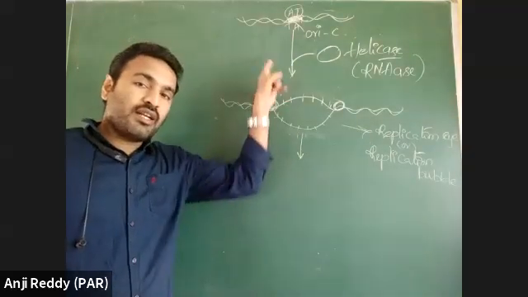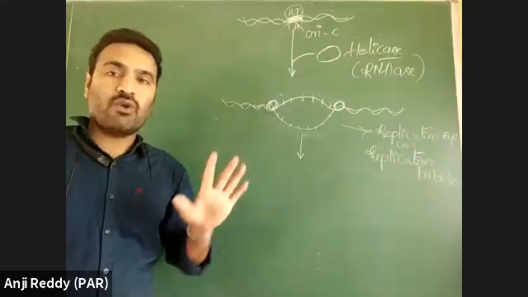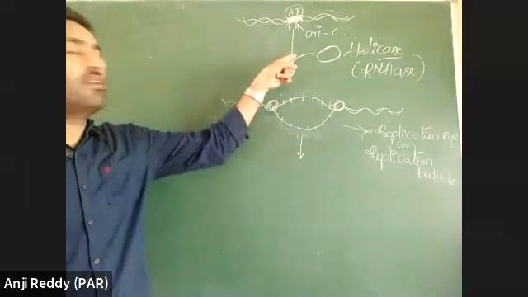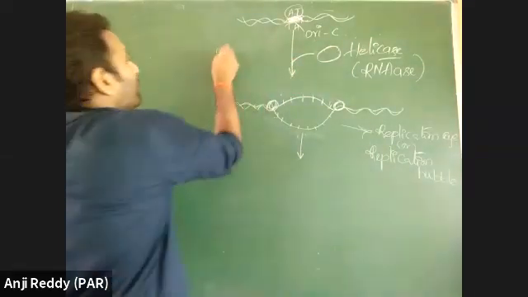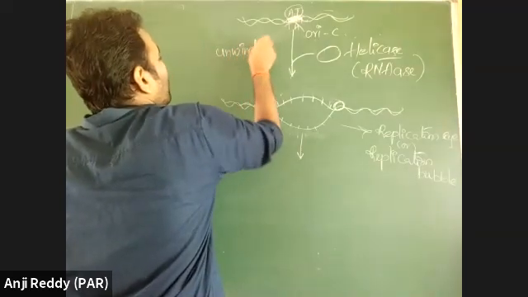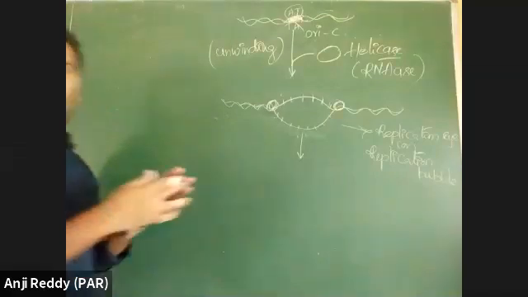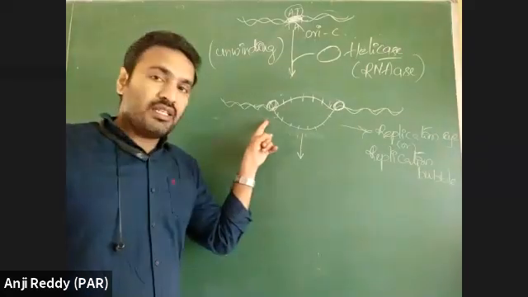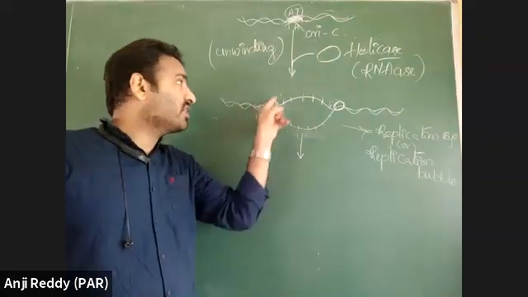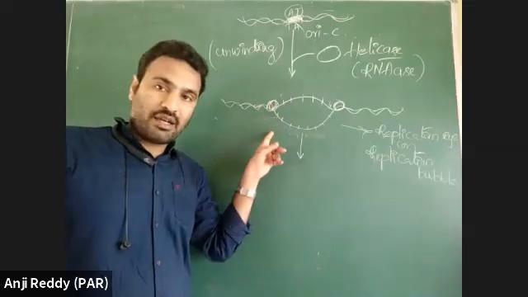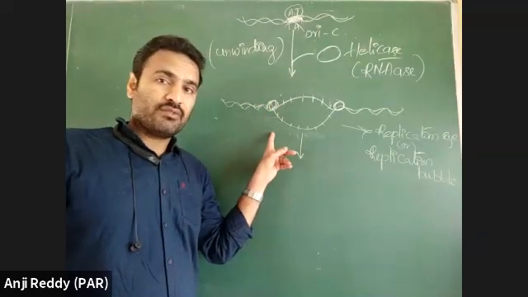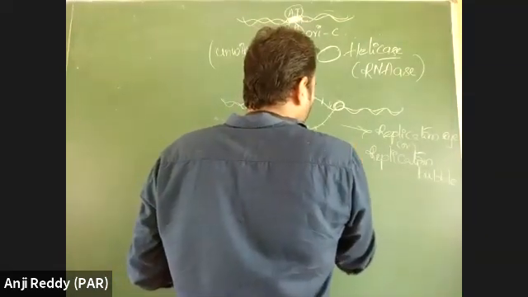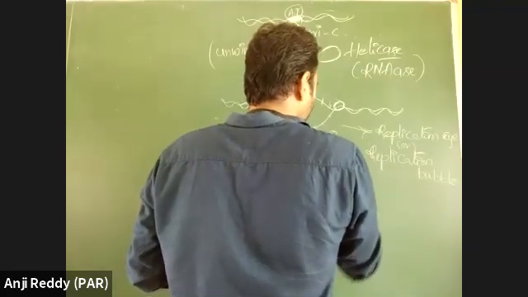The double-stranded DNA is separated into single strands by the helicase enzyme. Even though they are separated, there is a chance of rewinding. This is unwinding of DNA. The coil is open, the double helical structure is open, that is unwinding. As the single strands are complementary, there is a chance of rewinding. To avoid that rewinding, a large number of small proteins called SSB proteins bind.